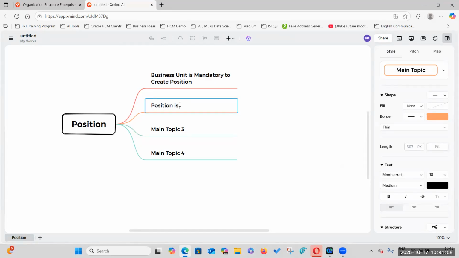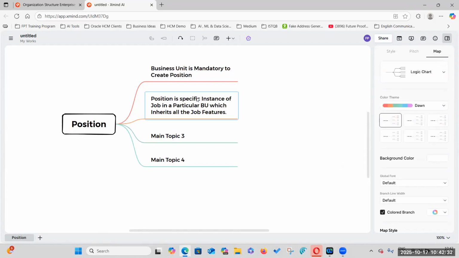Position is a specific instance of a job in a particular business unit, which inherits all the job features or job profile.